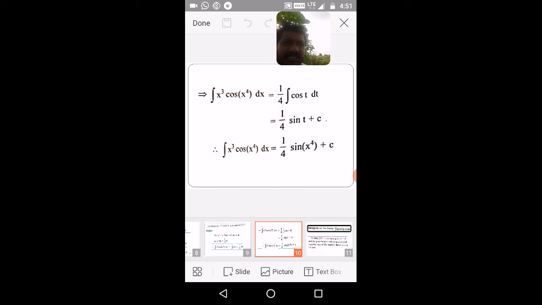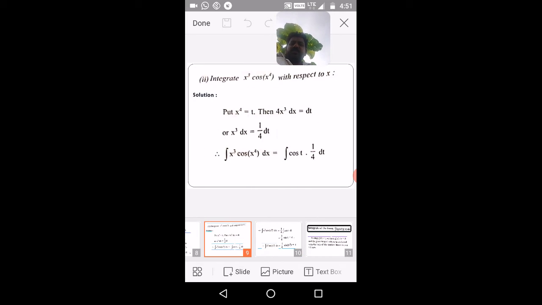Then you will get some logic or some way to proceed with the method. Another thing you may observe here is that we have x power 4 and x cube. By differentiating x power 4, in some way we will get the x cube term also. So you have to observe that there is a relation between this x power 4 and x cube, that is, by differentiation.